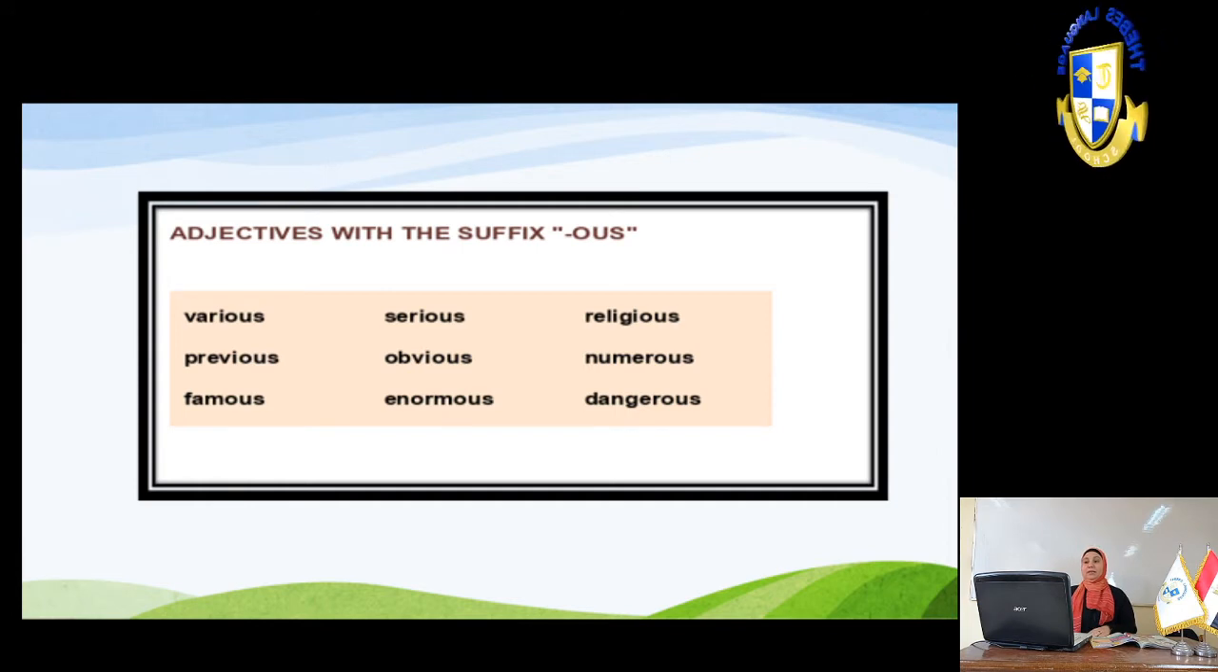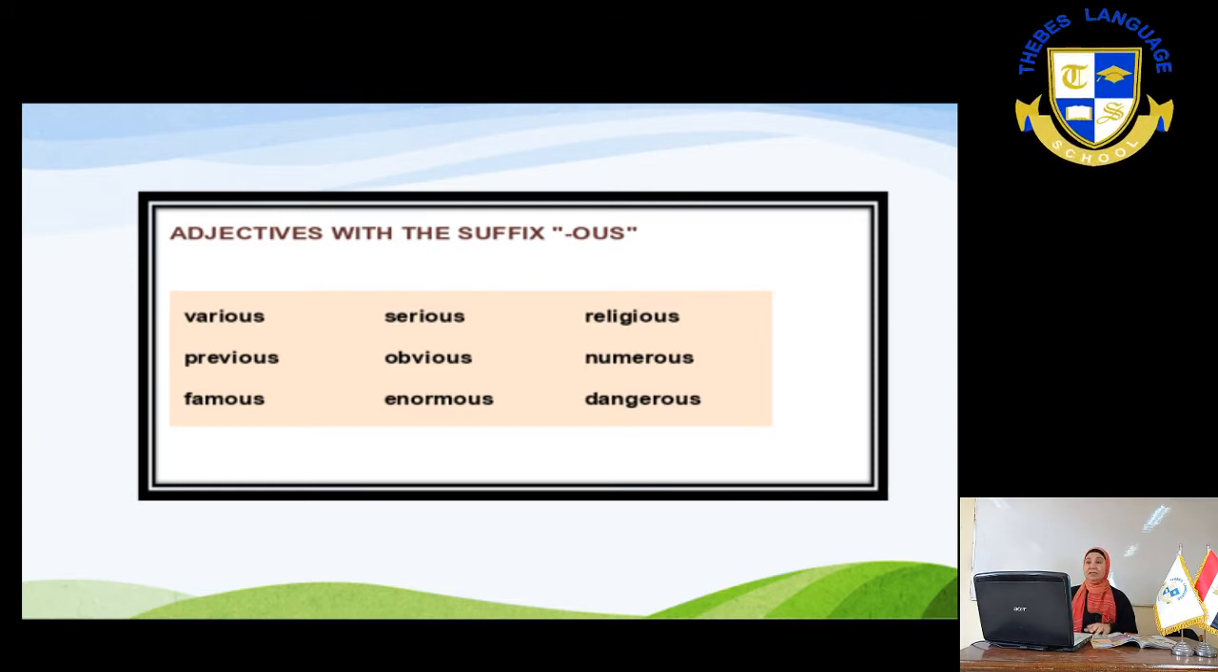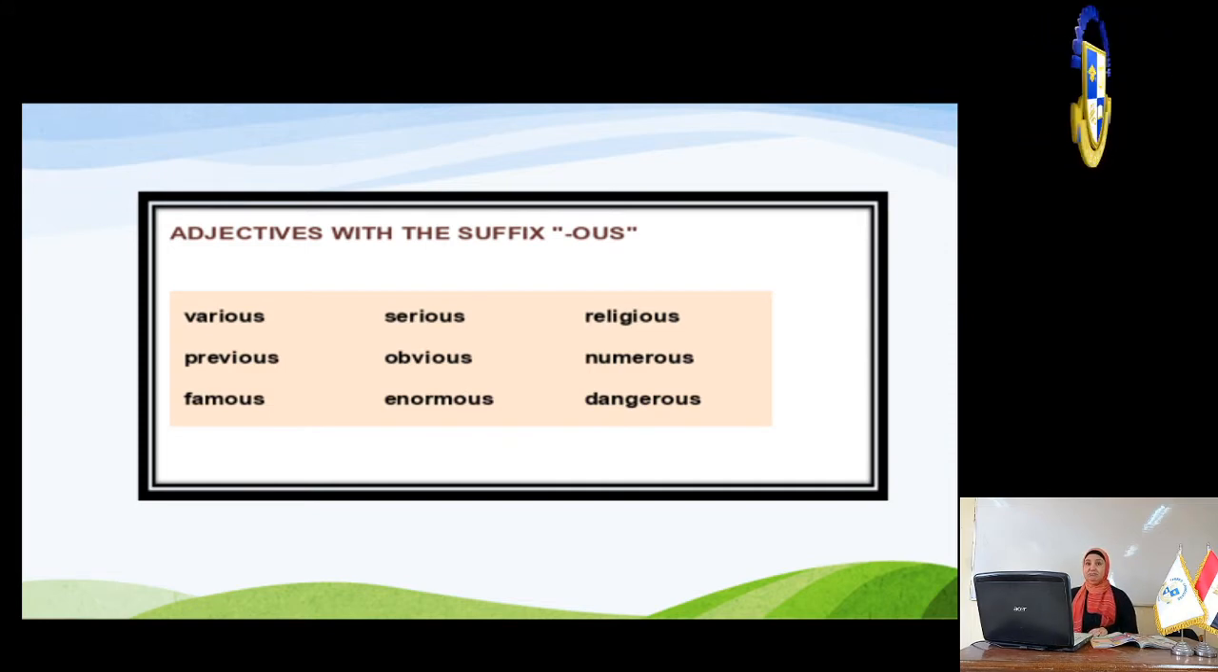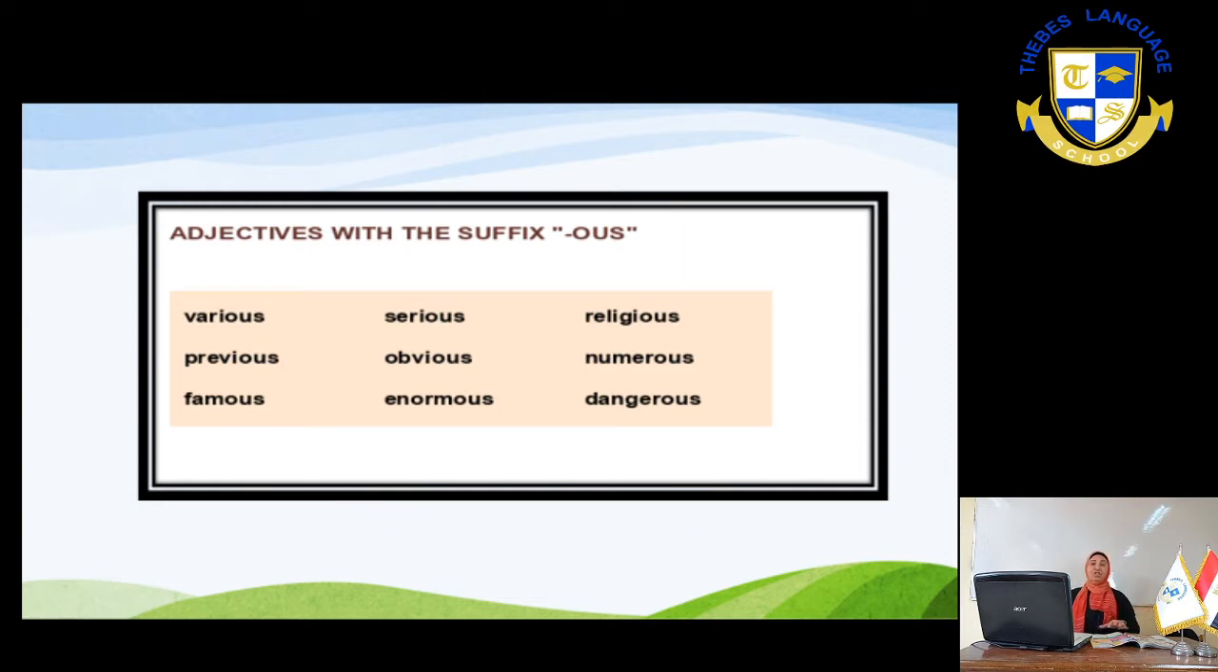Okay, the next column is serious. Mr. Muhammad is very serious. He doesn't laugh a lot. Obvious. Obvious is very clear. It's very obvious or very clear that he is sad. He doesn't laugh a lot. Okay. Enormous. Enormous is very big or giant. The elephant is a very enormous animal.